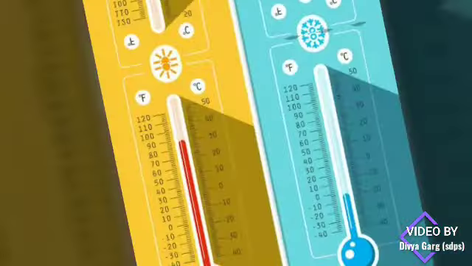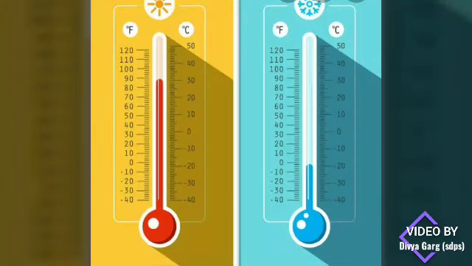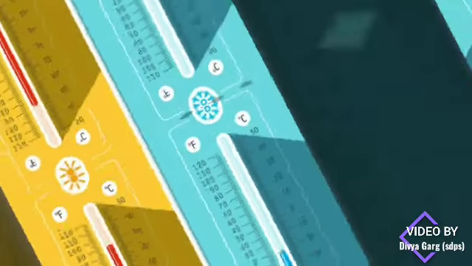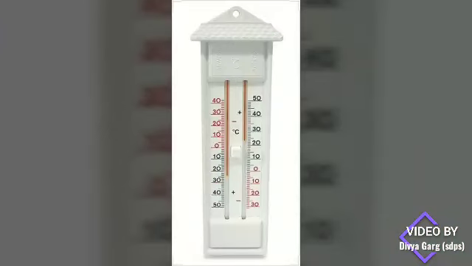First of all, I am taking temperature here. The highest temperature recorded during the middle of the day is called the maximum temperature. The minimum temperature for a particular day is recorded early in the morning. We use a maximum and minimum thermometer to measure temperature. That's why this thermometer is called the minimum and maximum thermometer.